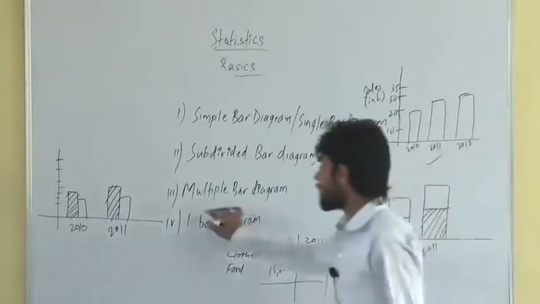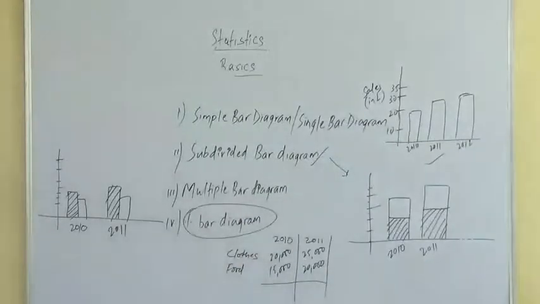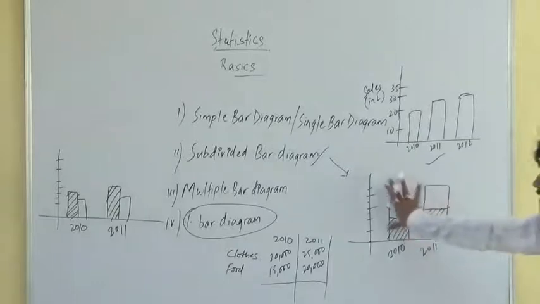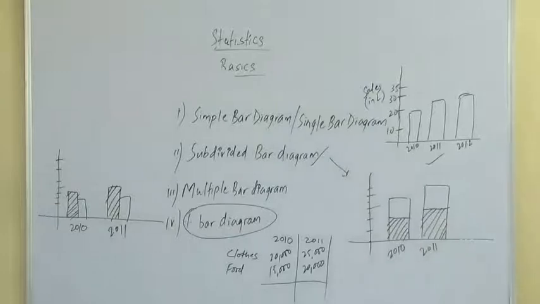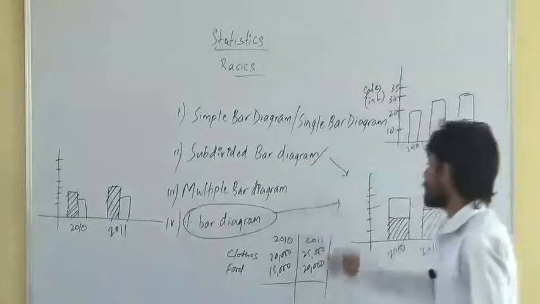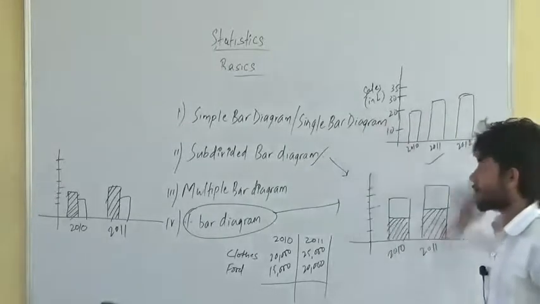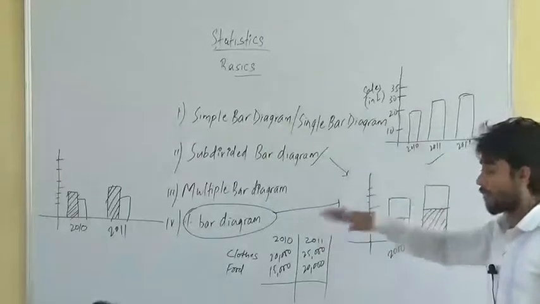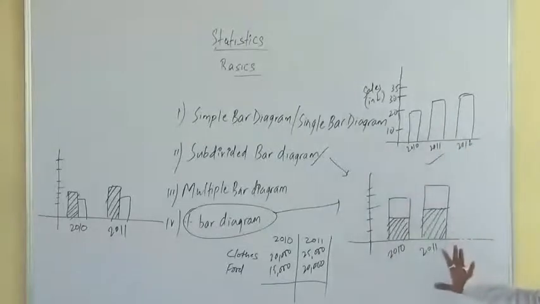The last one is the percentage bar diagram, nothing but a subdivided bar diagram in terms of percentage. The total will be 100%, and you have to represent the y-axis in terms of percentage only. If you convert this in terms of percentage, it becomes a percentage bar diagram. These are the different types of bar diagram. We will see how questions can be asked from this part when we come to some questions later on. For now, is there any doubt?